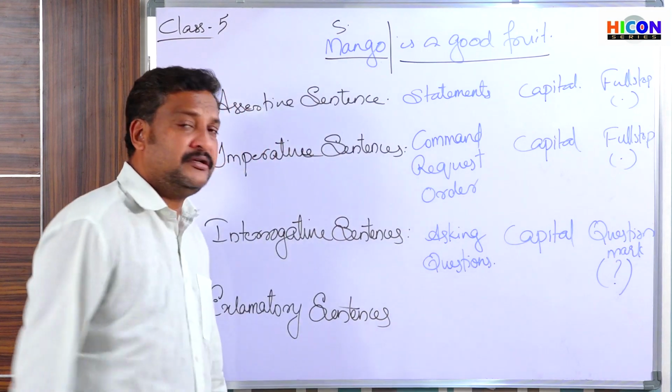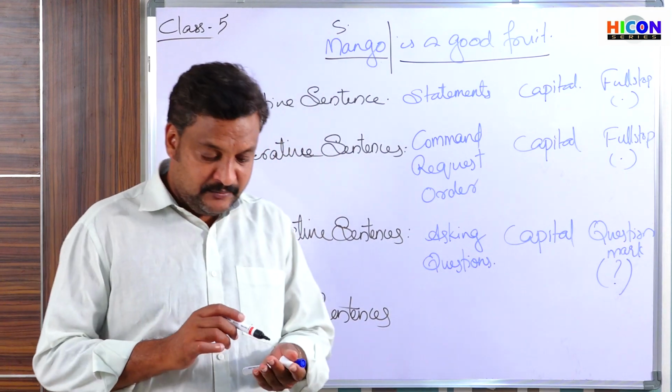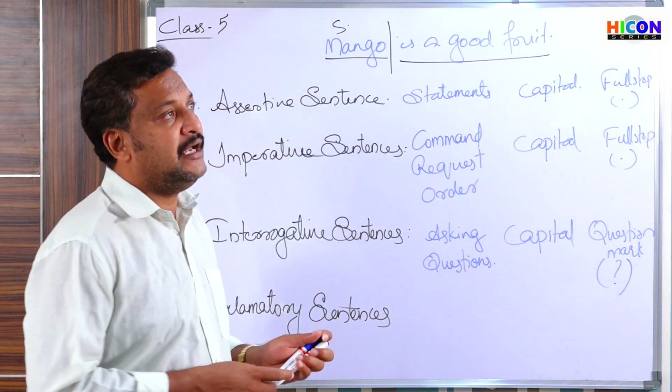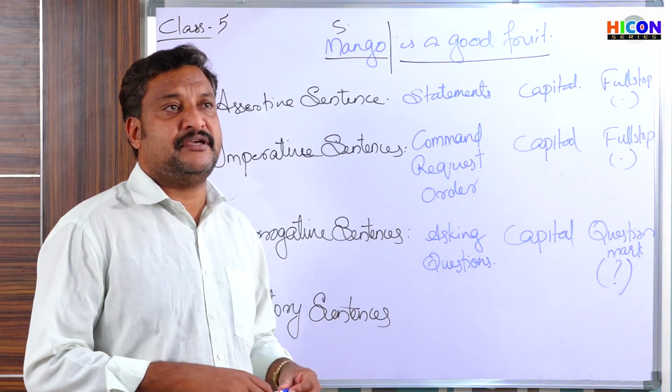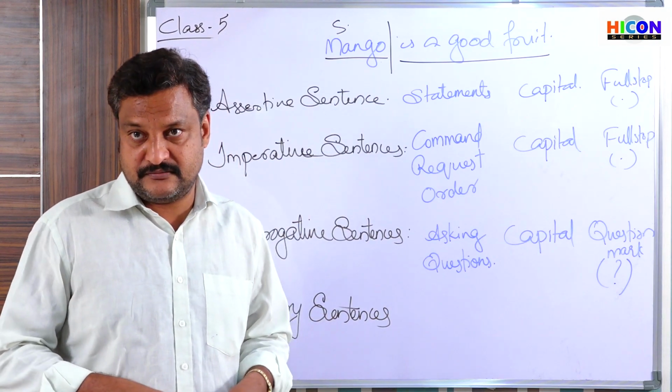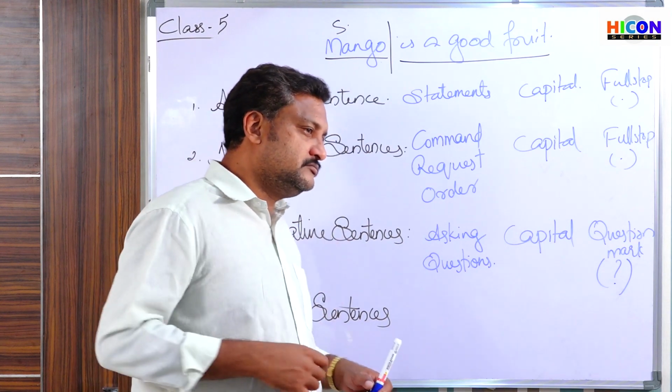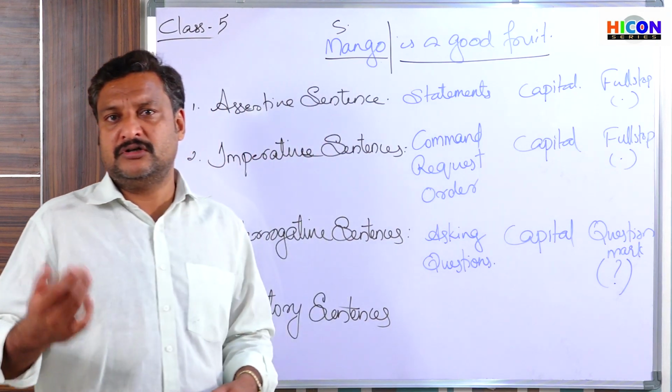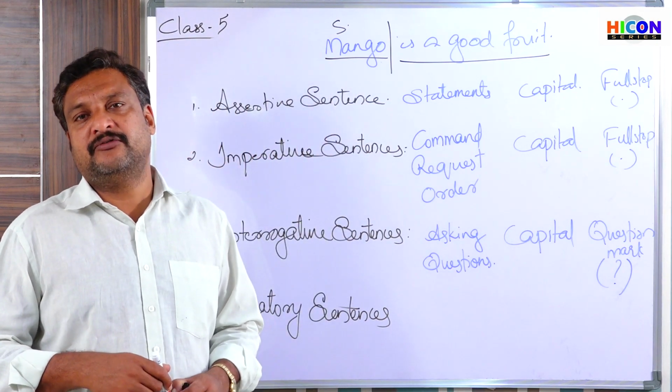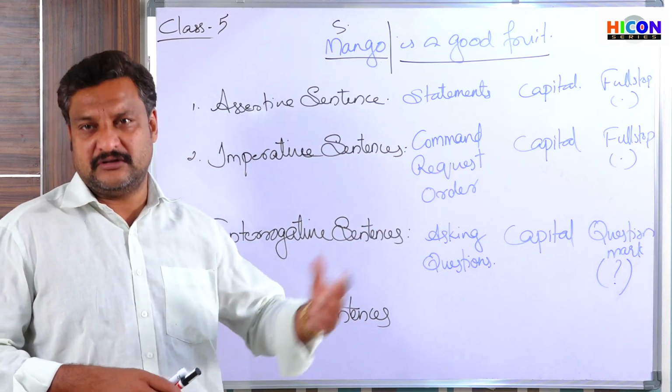So what are they called? They are called exclamatory sentences, and they are used for expressing sudden feelings. Say you are on the way to your school, and on the way you see a very beautiful flower.